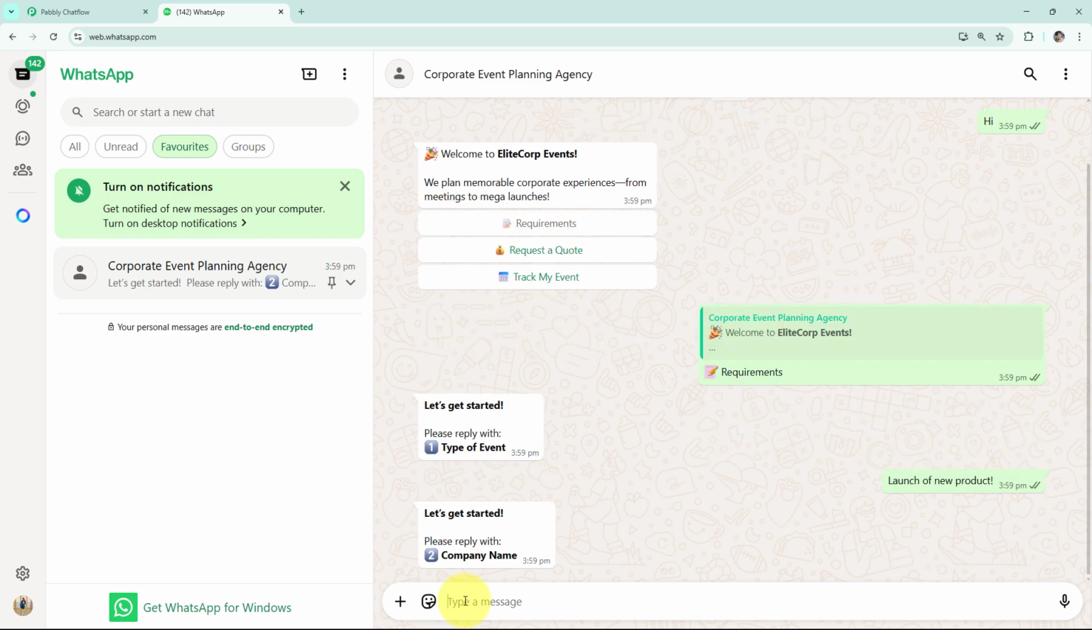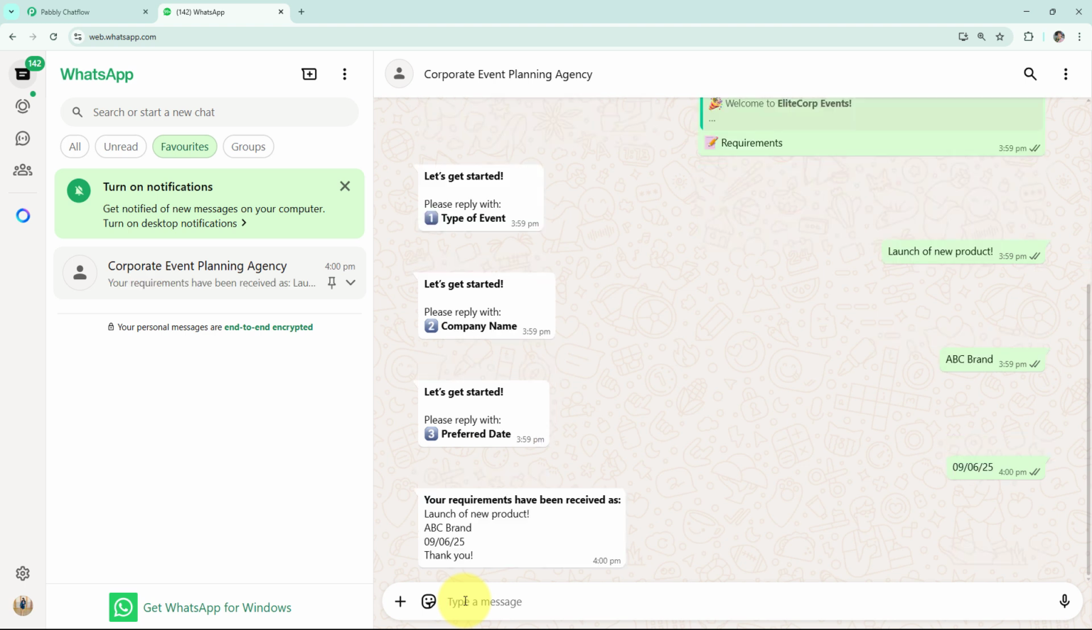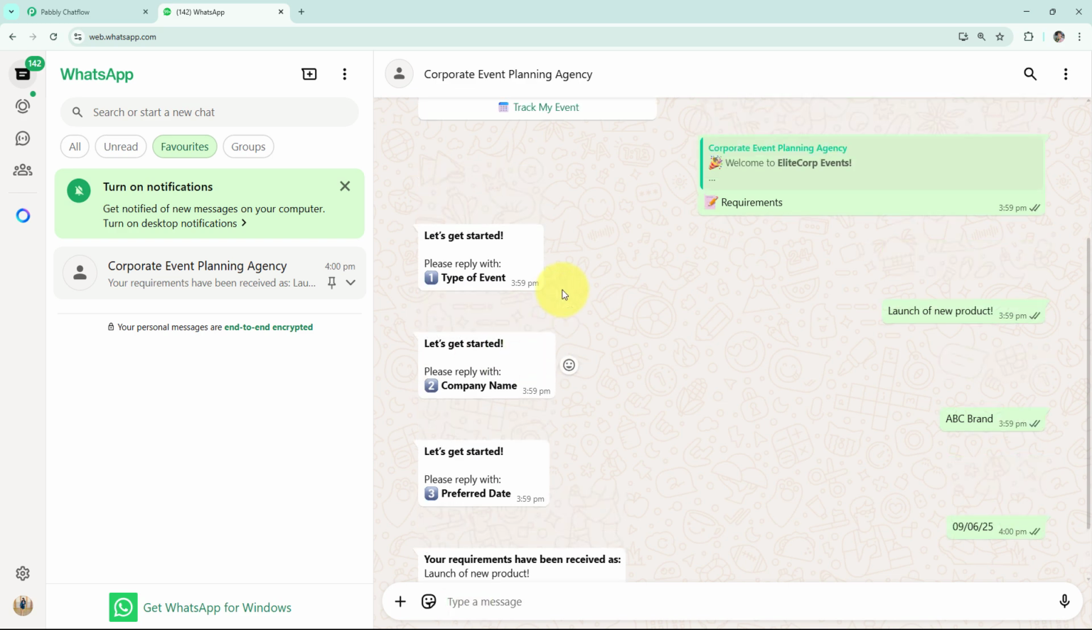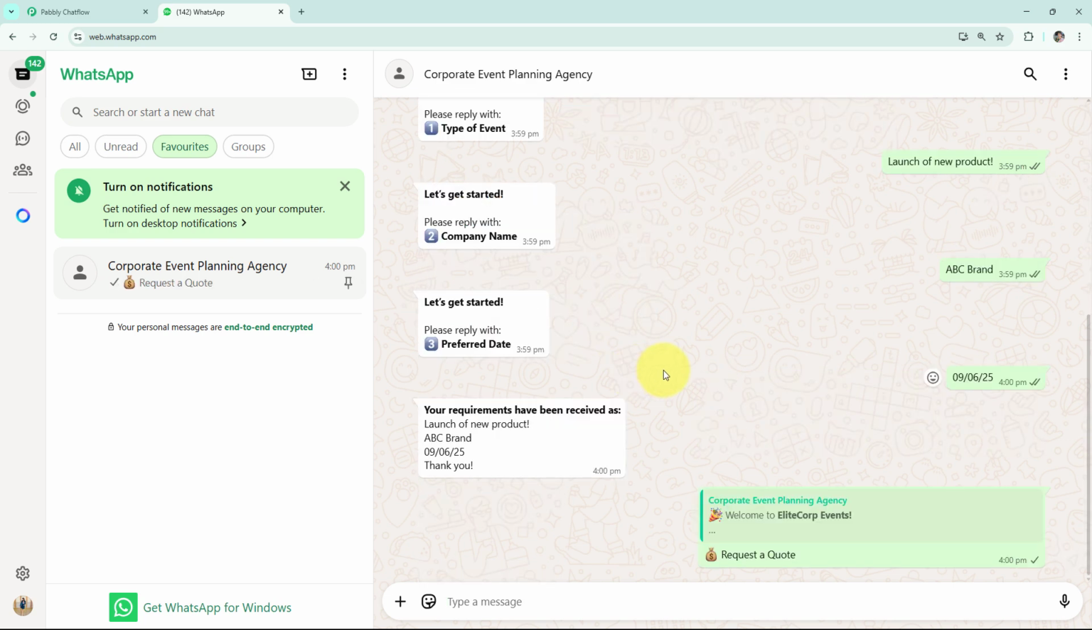Next, it is asking for company name, so I'm going to send a demo response as ABC brand. Now it is asking for preferred date, so I'm going to send my preferred date as this. And it responds with your requirements have been received as launch of new product, ABC brand, and this given date, thank you. So next I'm going to select the second response that says request a quote.